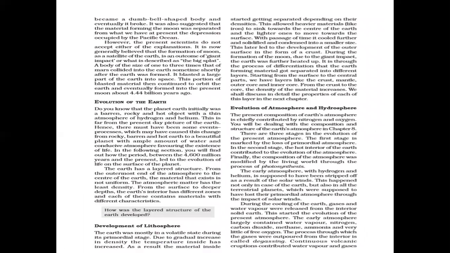Evolution of the Earth. Do you know that the planet Earth initially was a barren, rocky, and hot object with a thin atmosphere of hydrogen and helium? This is far from the present day picture of the Earth. Hence, there must have been some event or process which may have caused these changes from a rocky, barren, and hot Earth to the beautiful planet. So in the following section, you will find out what the scenario was between 4,600 million years ago and the present.